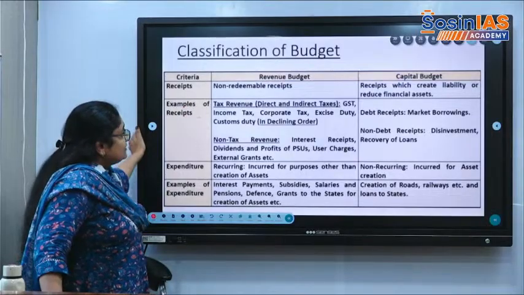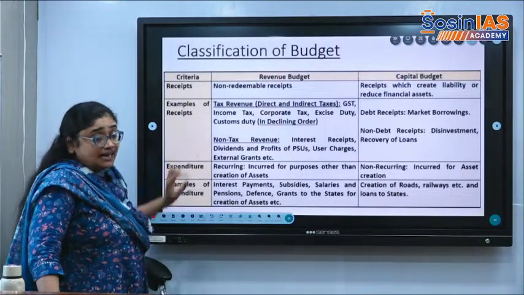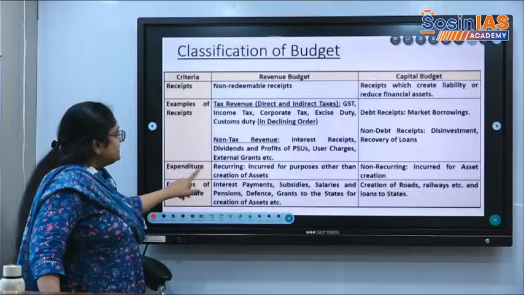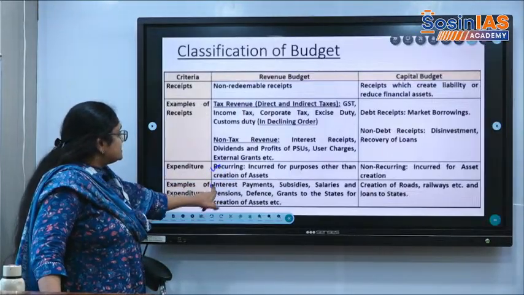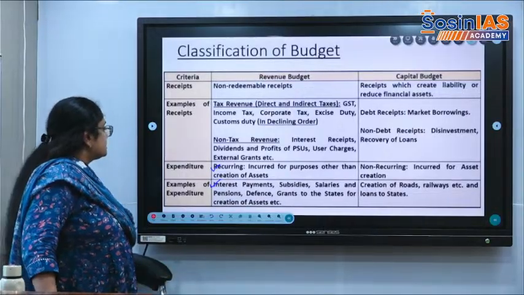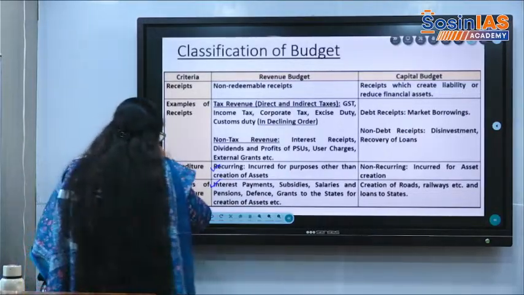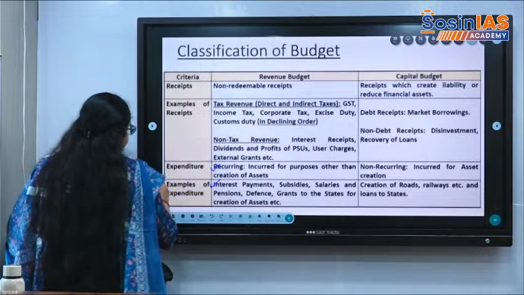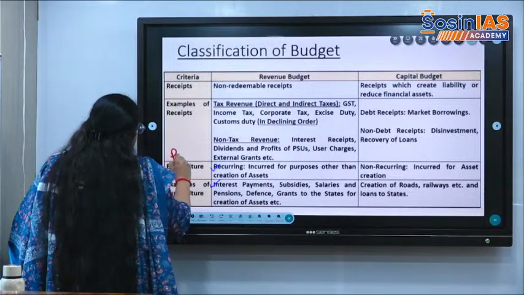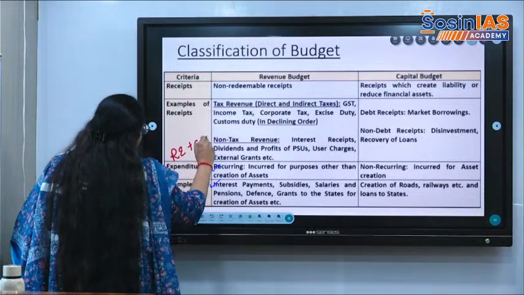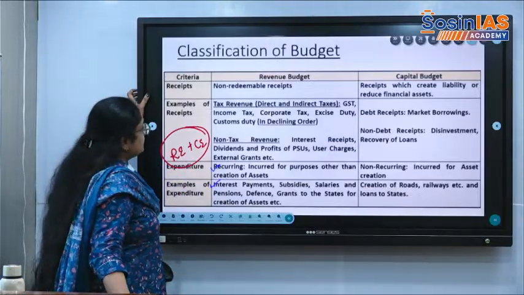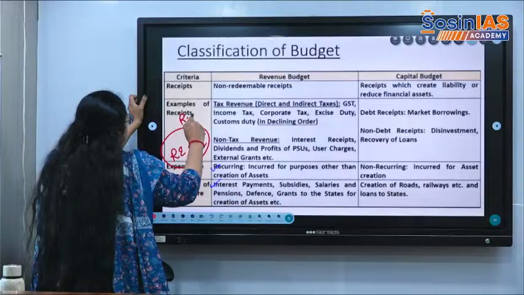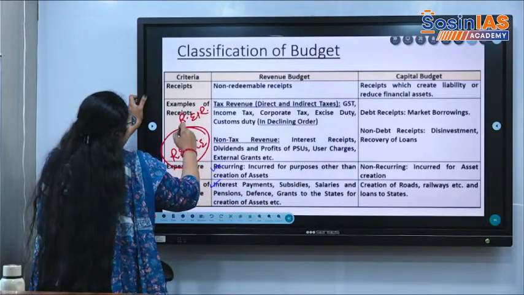So within the revenue budget there is tax revenue and non-tax revenue. Expenditure will be recurring expenditure, interest payments. Examples of this expenditure are revenue expenditure and capital expenditure. Within expenditure, revenue receipts plus revenue expenditure fall within the revenue budget.